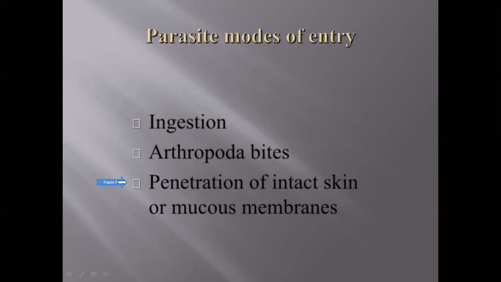So by ingestion, they can easily enter, for example via food. These are the parasite modes of entry.